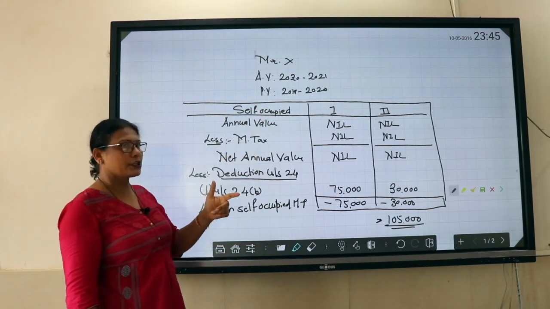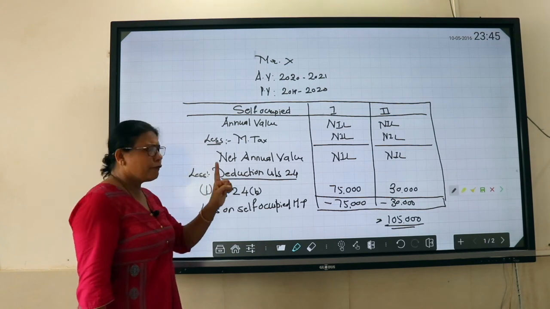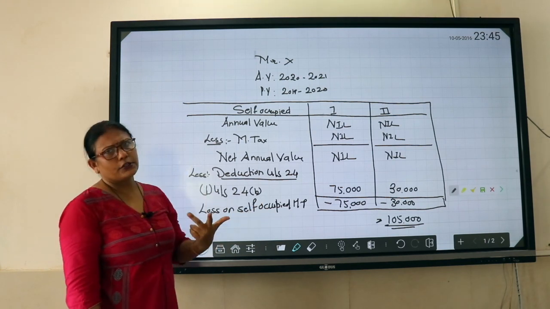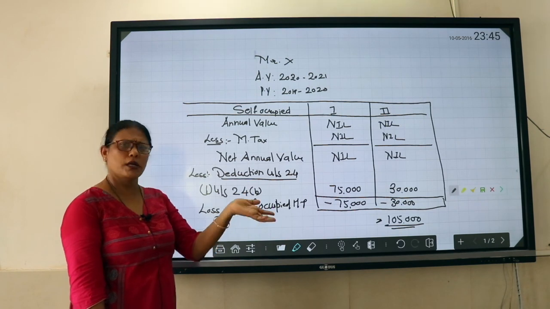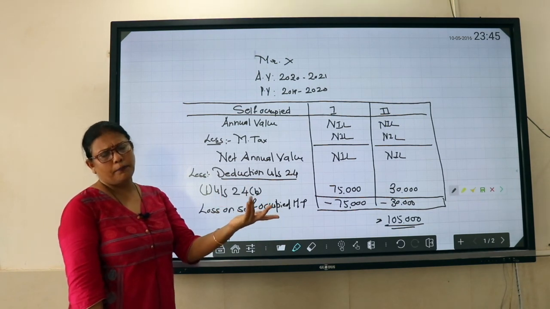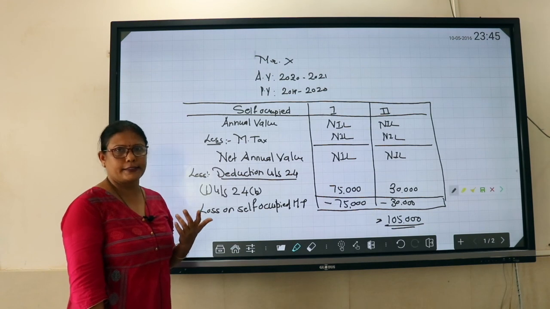So for claiming deduction under section 24, only one deduction is applicable, that is interest on borrowed capital for construction, or otherwise in case of repairs, renewal, reconstruction, etc.